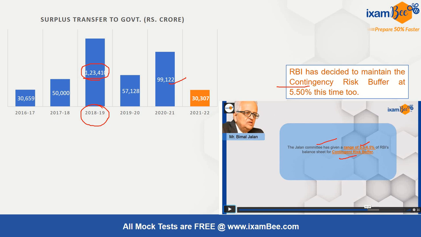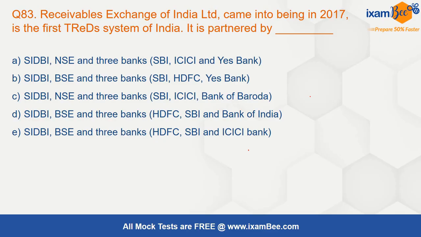That is what the Jalan committee suggested, and this time RBI again created this contingency risk buffer at 5.5%.